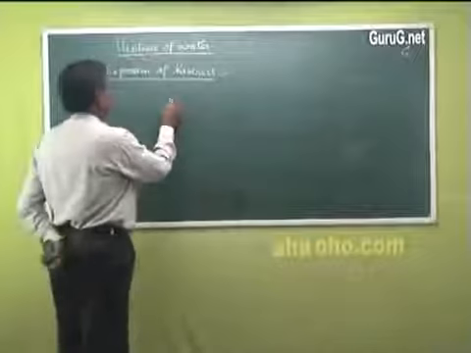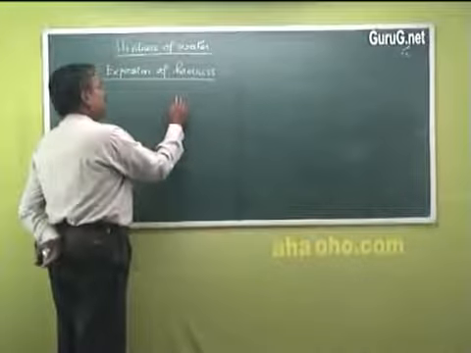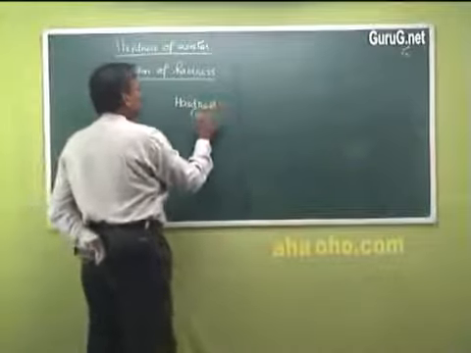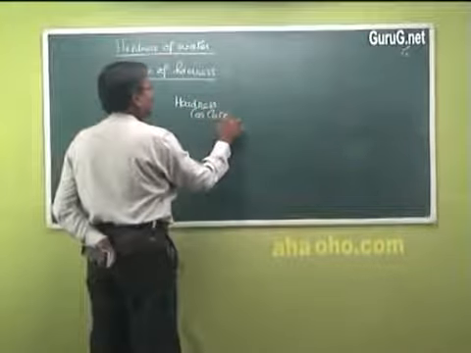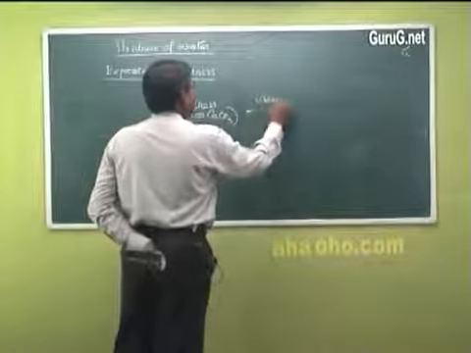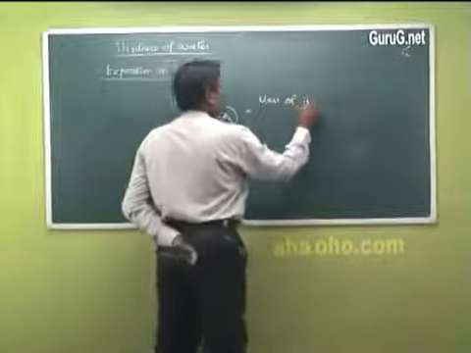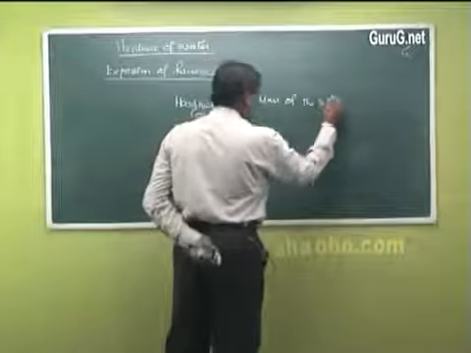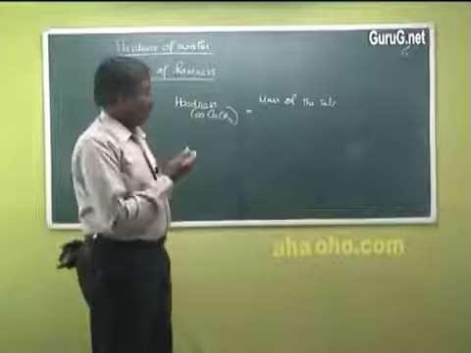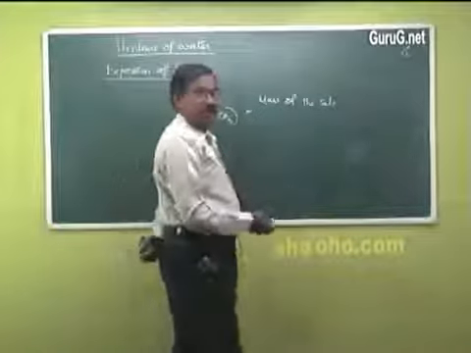For that it is very simple. Hardness as calcium carbonate is equal to the mass of the hardness causing substance. That may be calcium carbonate, or calcium sulfate, calcium bicarbonate, it may be anything.